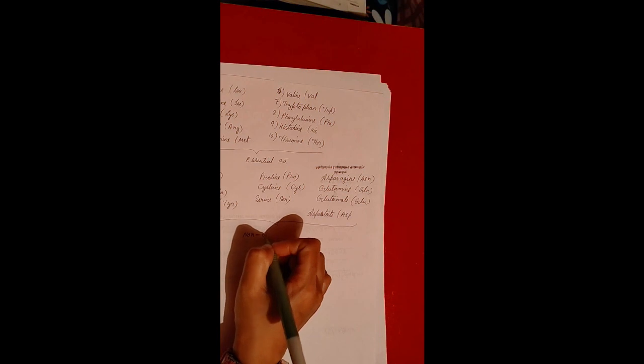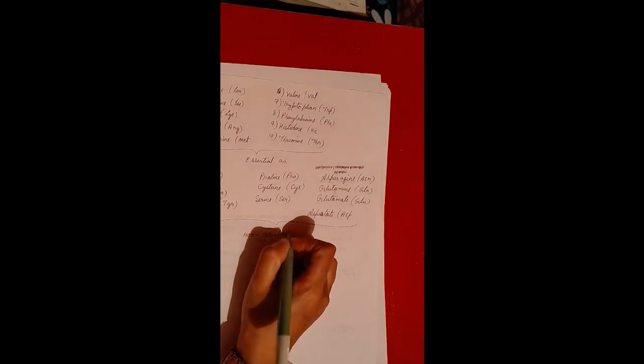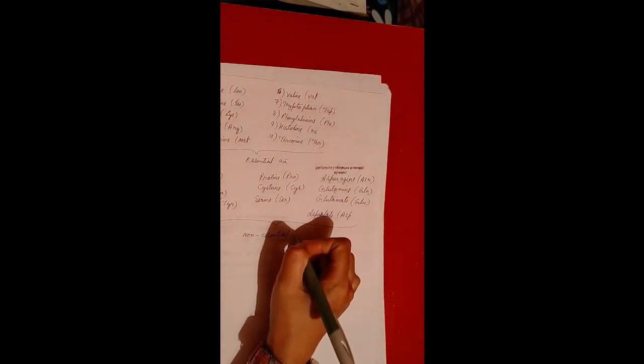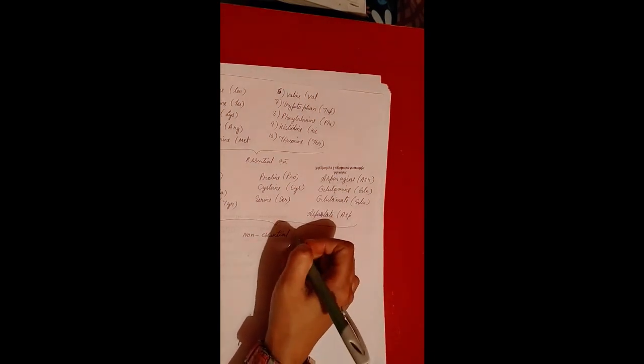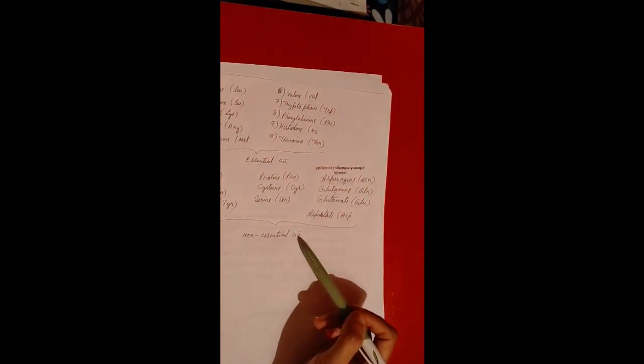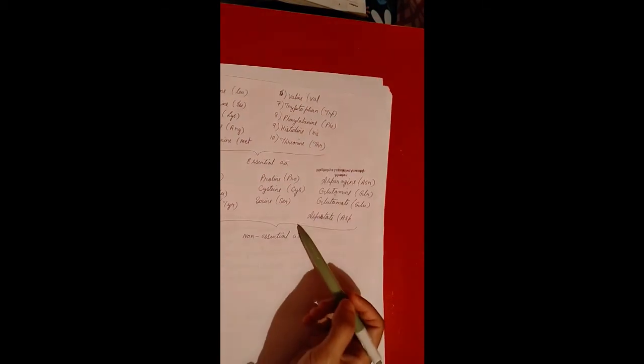So these 10 amino acids are the non-essential amino acids because they are already synthesized in the body in an adequate amount. Therefore they are not required in the diet and are referred to as the non-essential amino acids.